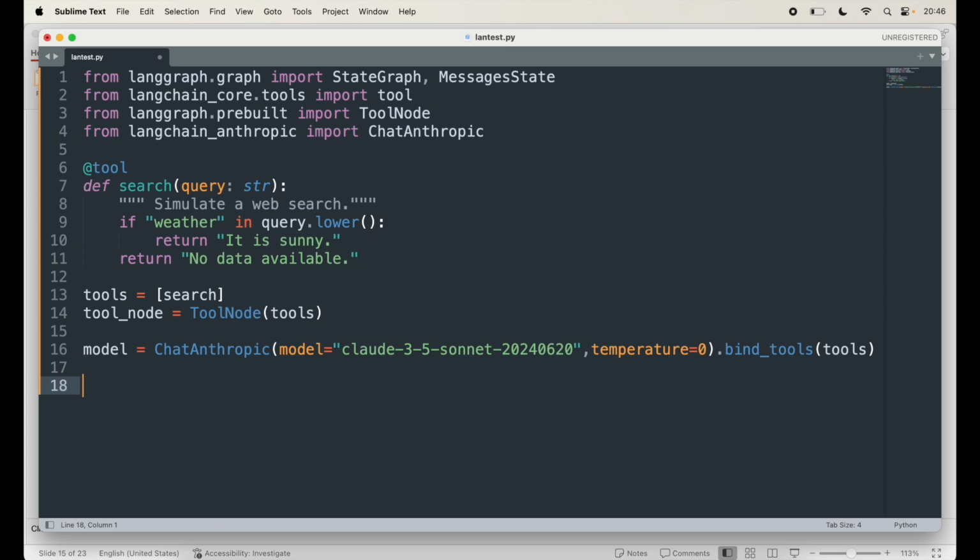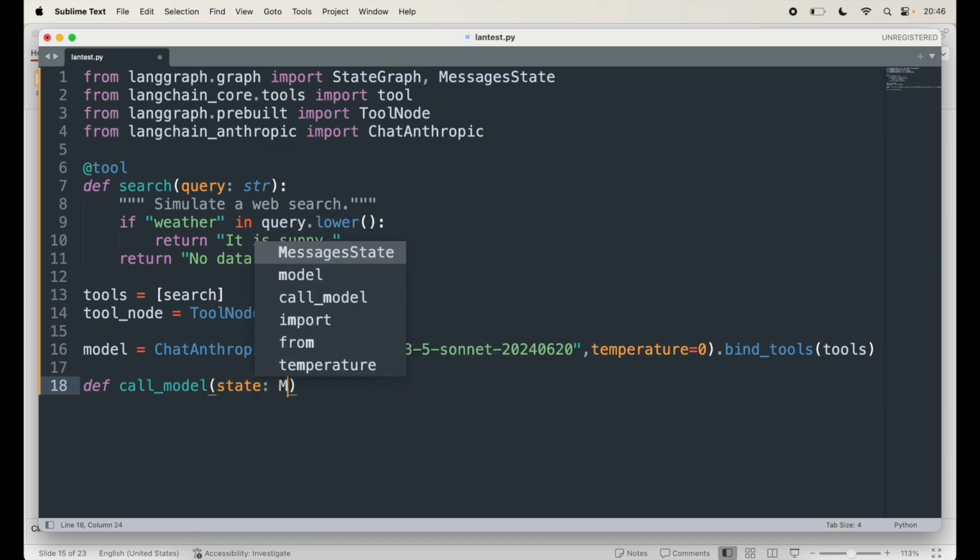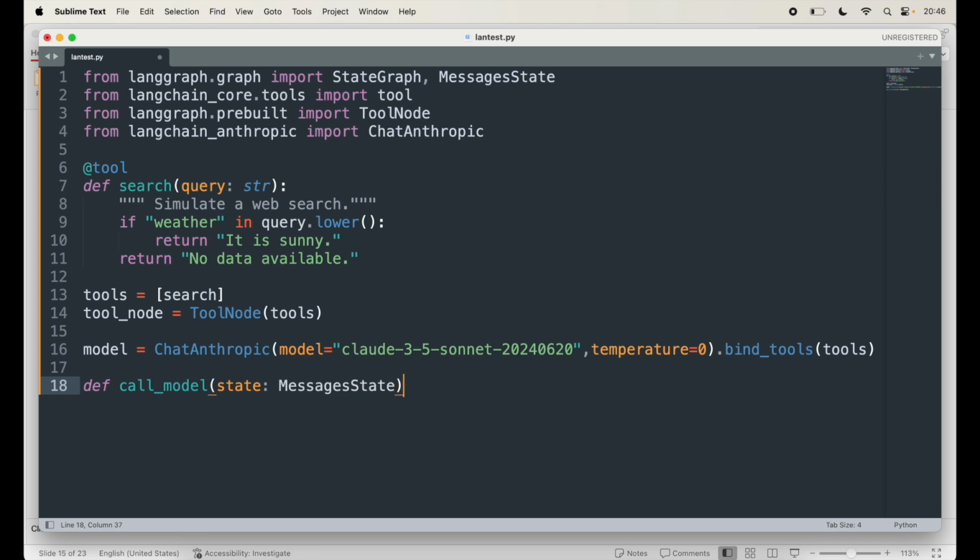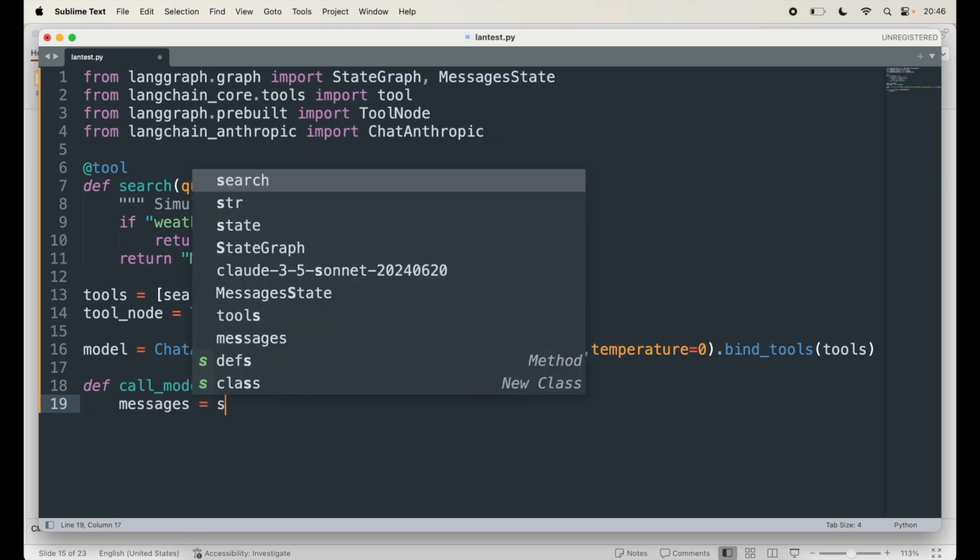So that will define the model the agent will use. Now the next thing is defining the function that calls the model. I am going to call it call_model, and it takes a parameter state, which is MessageState. In this function I am going to create a variable messages equal to state.